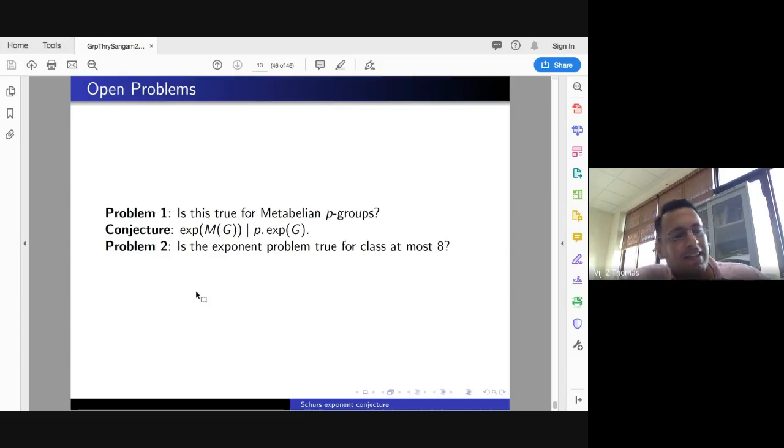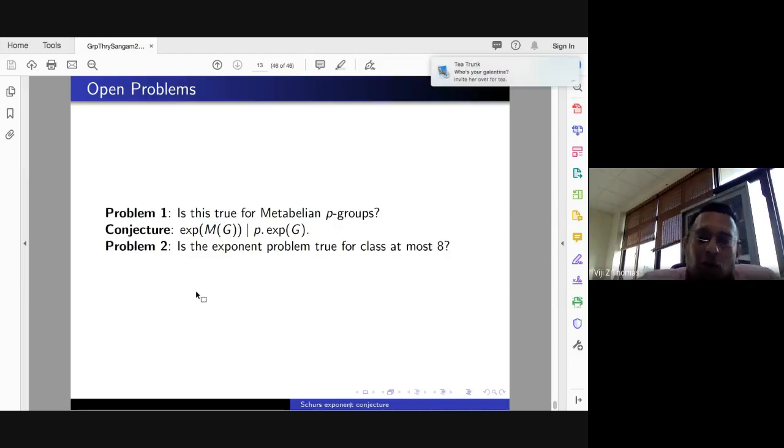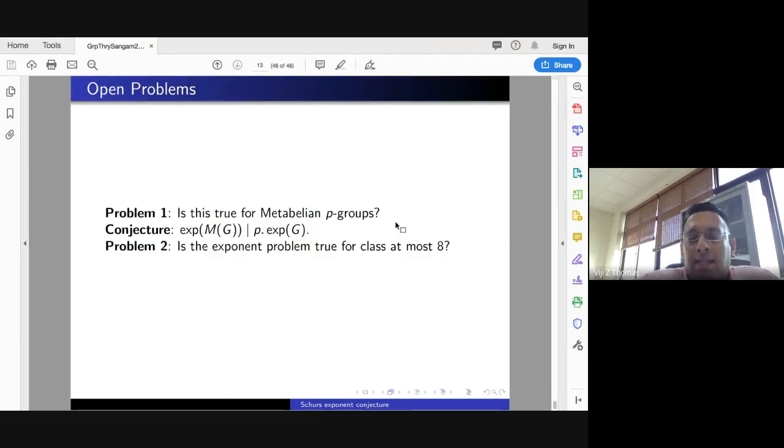But that is not necessary. For example, Bogomolov multiplier is non-trivial for most p-groups of maximal class. But for maximal class, the exponent problem has been shown to be true. So it is not a necessary condition, of course. And this is the relation between the Bogomolov multiplier and the exponent conjecture. Triviality of the Bogomolov multiplier very easily implies that Schur's exponent problem is true.